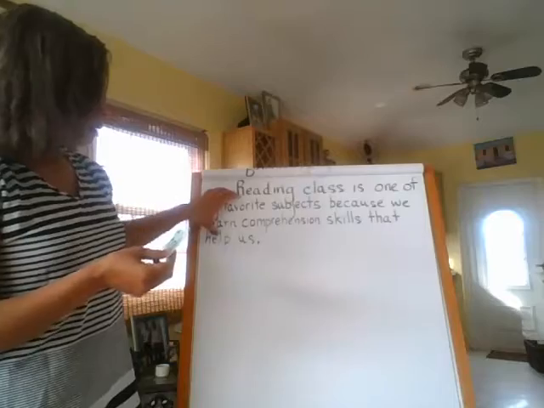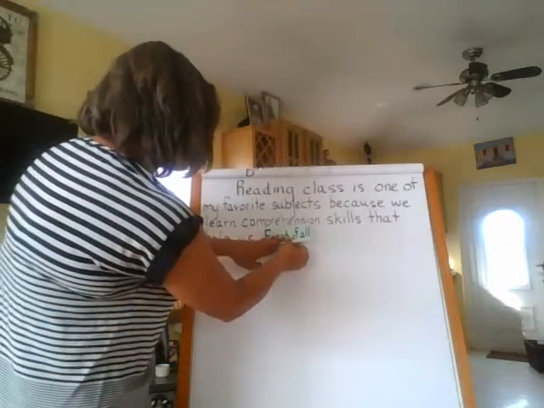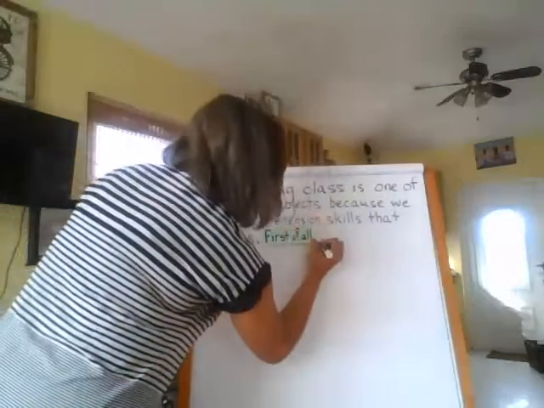So, topic sentence, next we're going to go on to supporting detail number 1. So we need our transition word or phrase. So first of all, we need to put a comma.